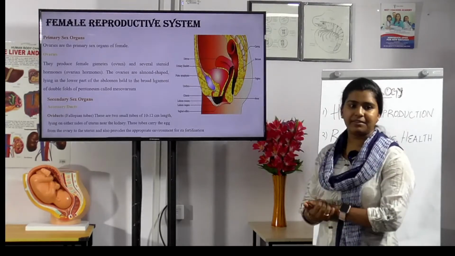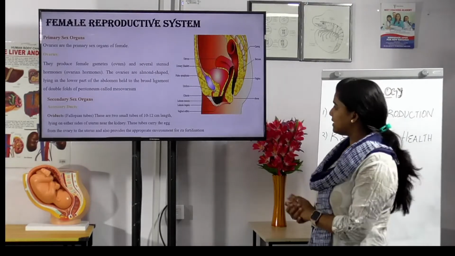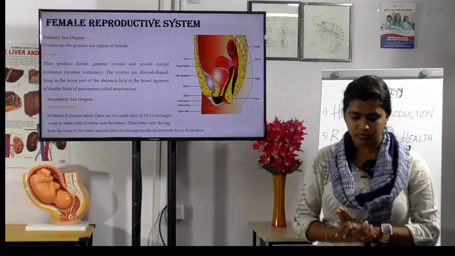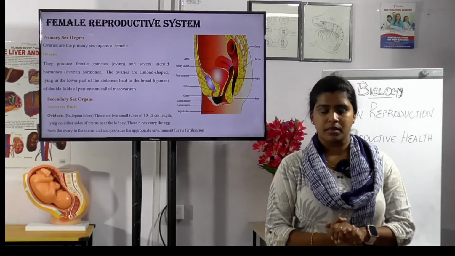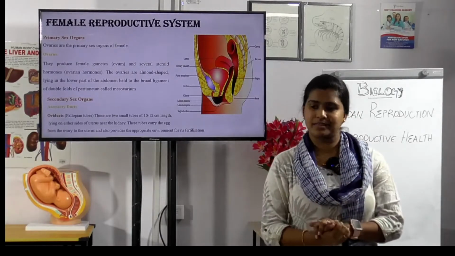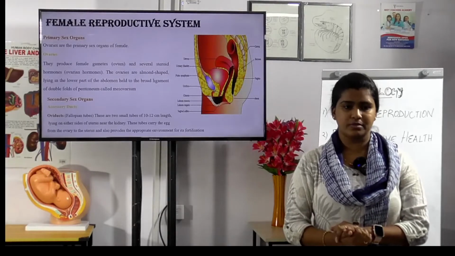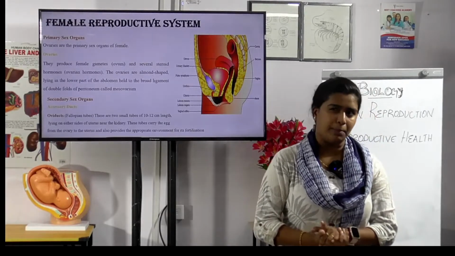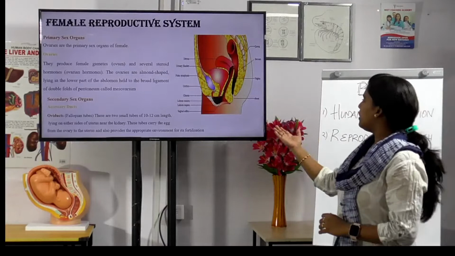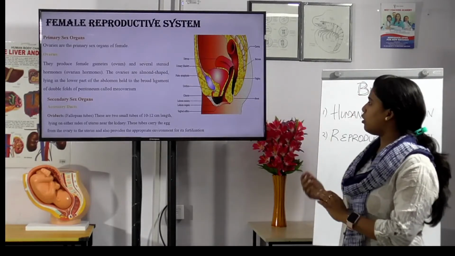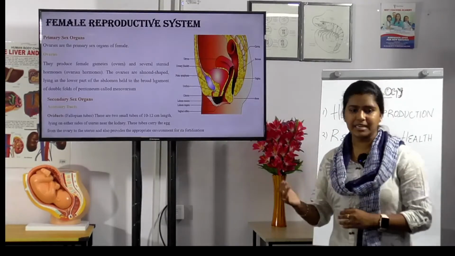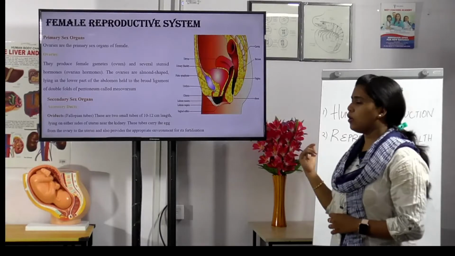In accessory ducts, the fallopian tube. What is a fallopian tube? Where is it? Abdominal region, near the kidneys, okay. It has two small tubes, length about 10 to 12 centimeters, lying on either side of the uterus near the kidney, and these carry the egg from the ovary to the uterus and